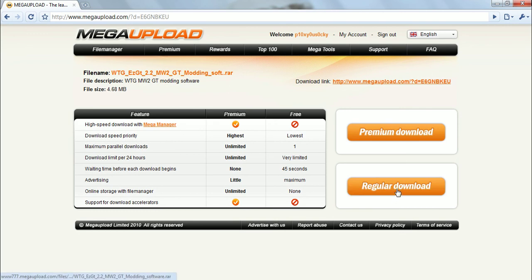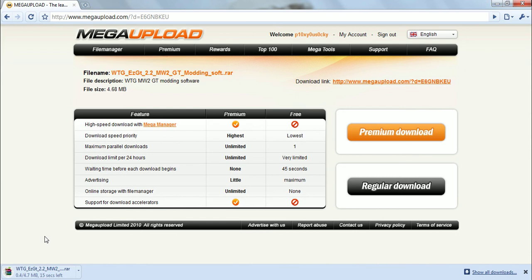Then click regular download. Wait for it to completely download. May take a while depending on your computer.